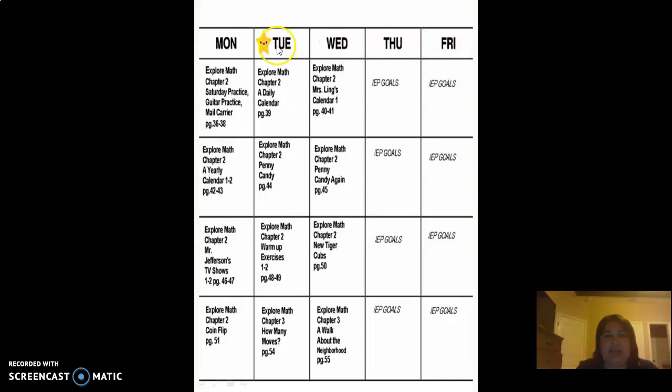So in our calendar, we are doing math today. Page 39. We're only doing one page in chapter 2, page 39, and it's on times and calendars. So right here where the star is, that's what we're going to do today. So go ahead and take out your packets and look for the math and look for page 39 because we're Tuesday. I'll give you a few seconds to do that.